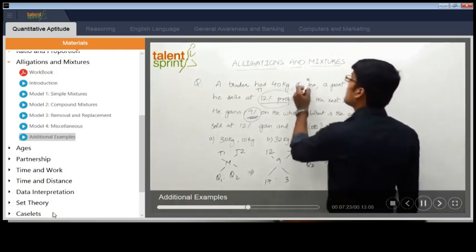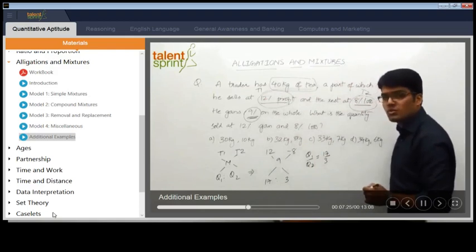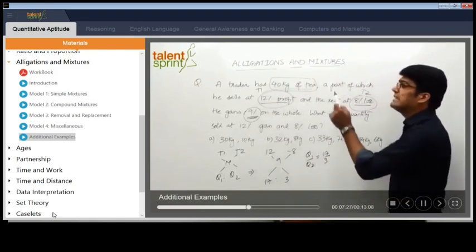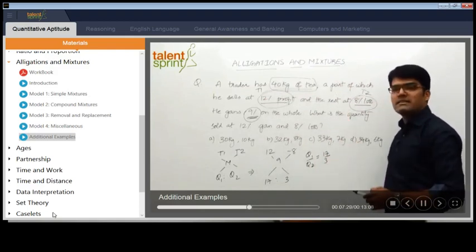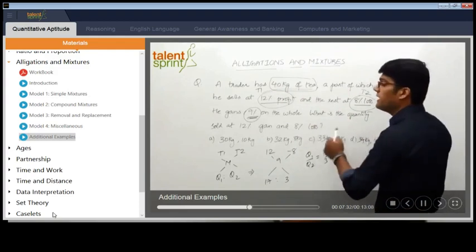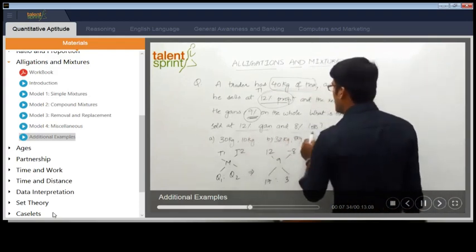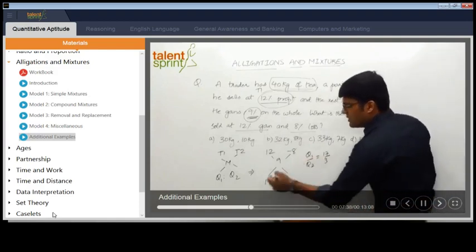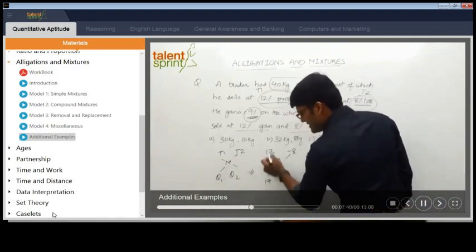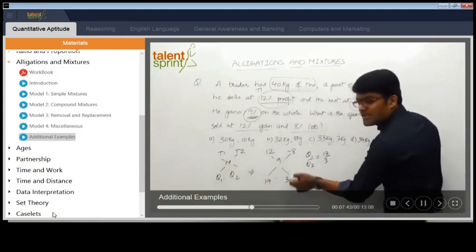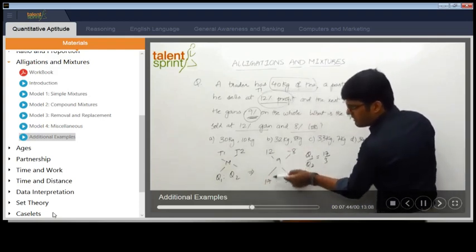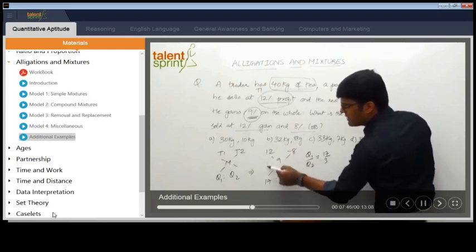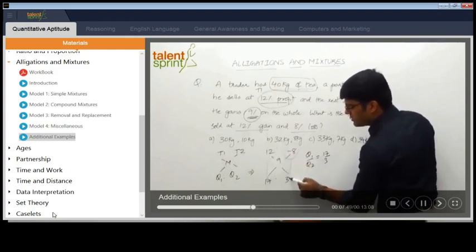What else do we know? The total quantity is 40 kgs. So Q1 plus Q2 is 40 kgs. That's it. 40 kgs should be divided in what ratio? 17 is to 3 ratio. He is asking us to find out the quantity which was sold at 12% gain and that which was sold at 8% loss. So how much was sold at 12% gain? See, Q1 is nothing but 12% gain. Q2 is nothing but 8% loss. Right? You just need to check exactly below that. This is 12% gain, Q1.